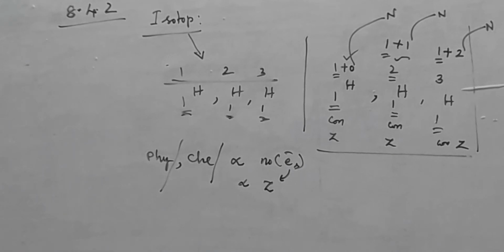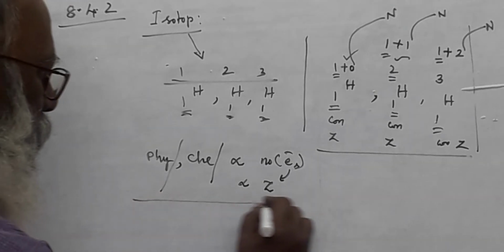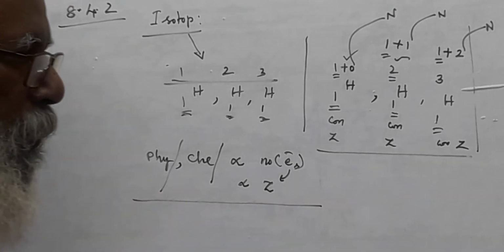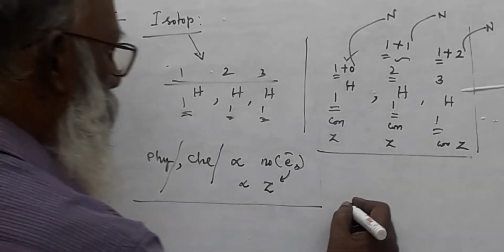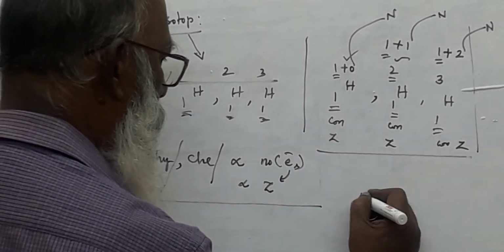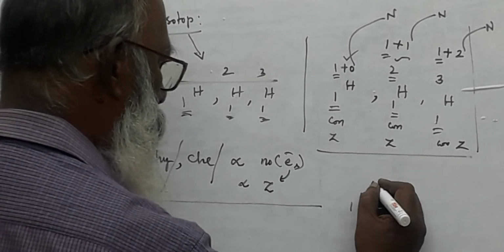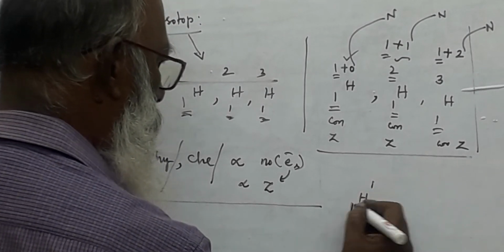So the formation of isotope is nothing but when you add neutrons or remove neutrons, it produces the isotope. That is the fundamental phenomenon that was not available in your textbook. You have to be clear. Suppose you consider 1H1, that means one proton, one electron.